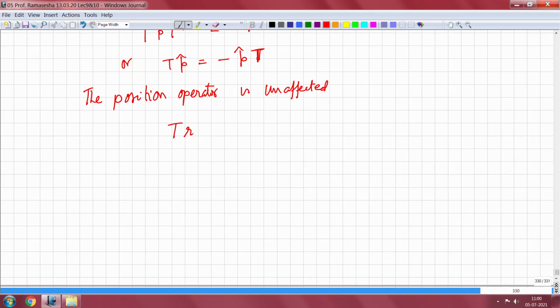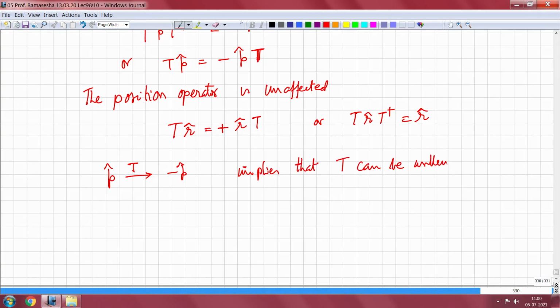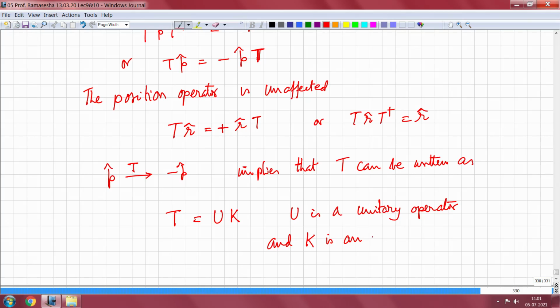That means TR is equal to plus RT, or T R T dagger is equal to R. So the fact that P goes to minus P under time reversal implies that T can be written as T equal to U times K. U is a unitary operator, and K is an operator which takes a complex conjugate, for complex conjugation.